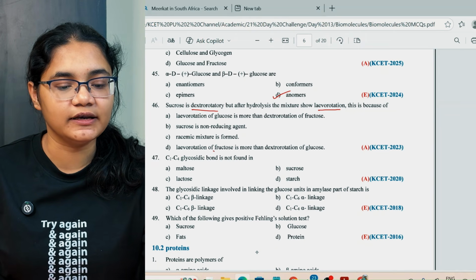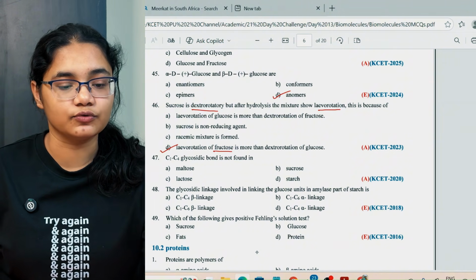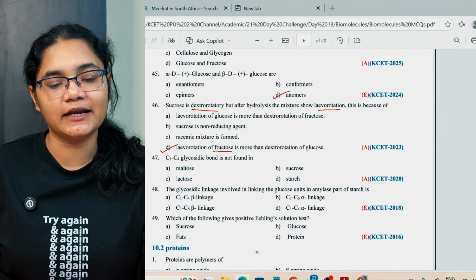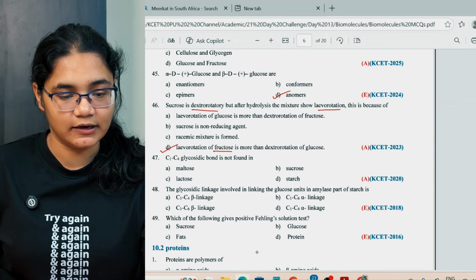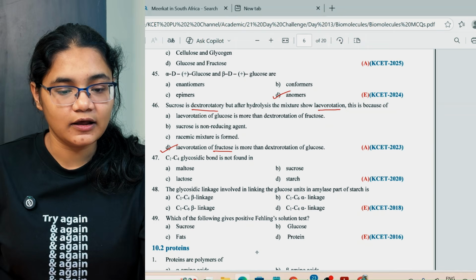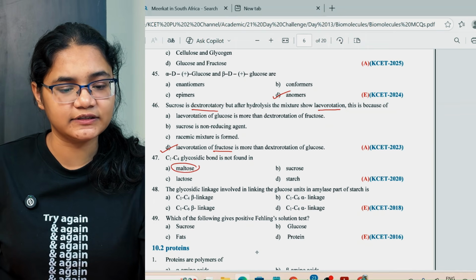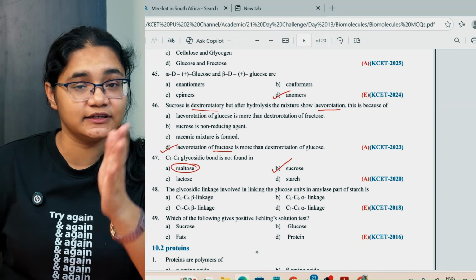This is because the levorotation of fructose is more than the dextrorotation of glucose. Next, the C1-C4 glycosidic bond is not found in, if you see, it is not in maltose, it is there. In sucrose it is not found because it is C1-C2.